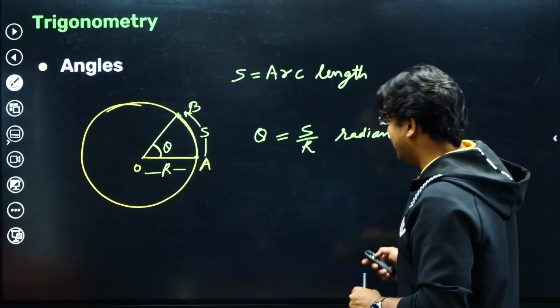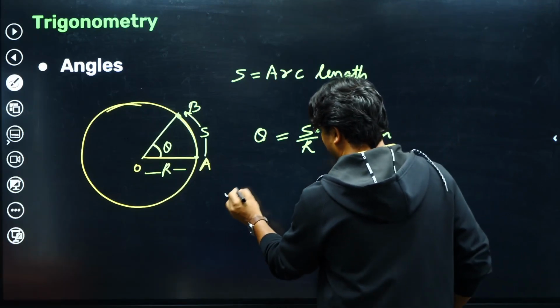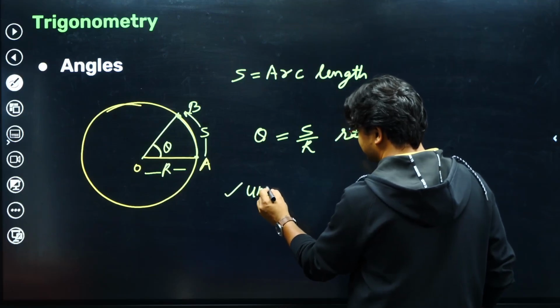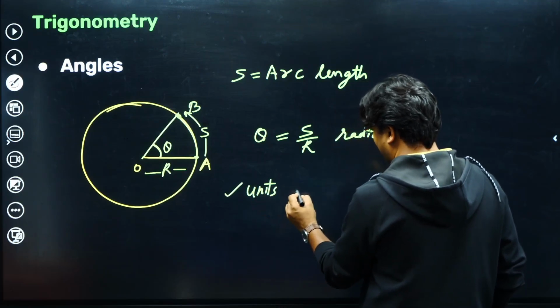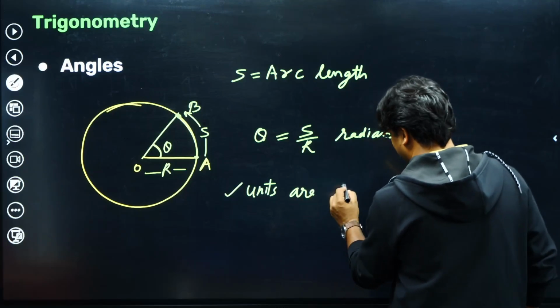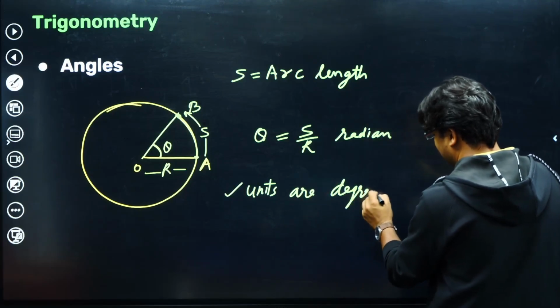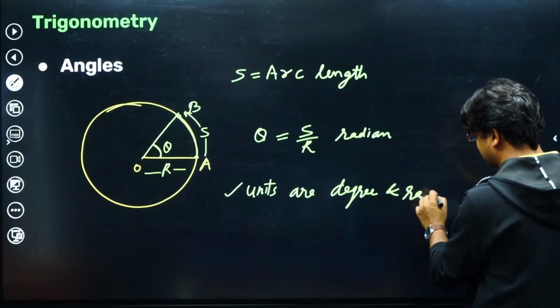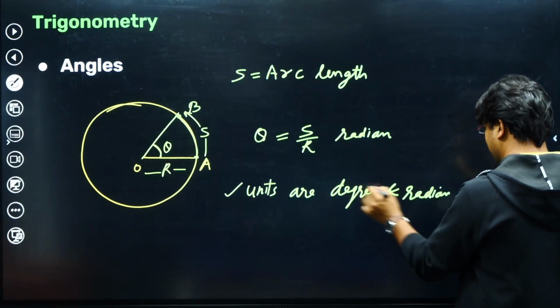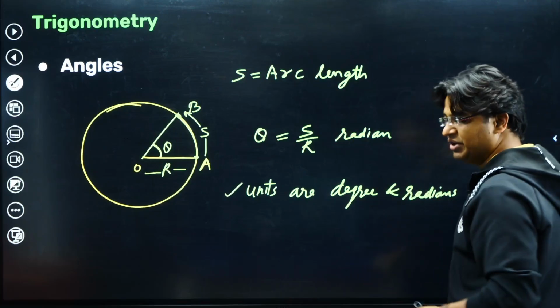Now the common units for measurement of angle are degrees and radians. I think degree is something that you would be more familiar with.